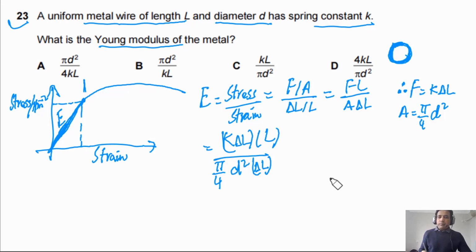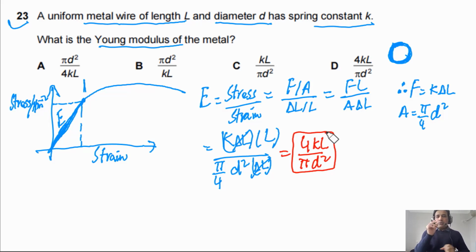There are some key points you need to understand. The first key point is that until this point, stress and strain are directly proportional. You need to find the gradient of that part, which will be the Young modulus. Until that point, a spring or wire will also obey Hooke's law, and that's the main concept you need to understand. So this is also the limit of proportionality, because until this point Hooke's law is obeyed. So the answer for this question should be D.